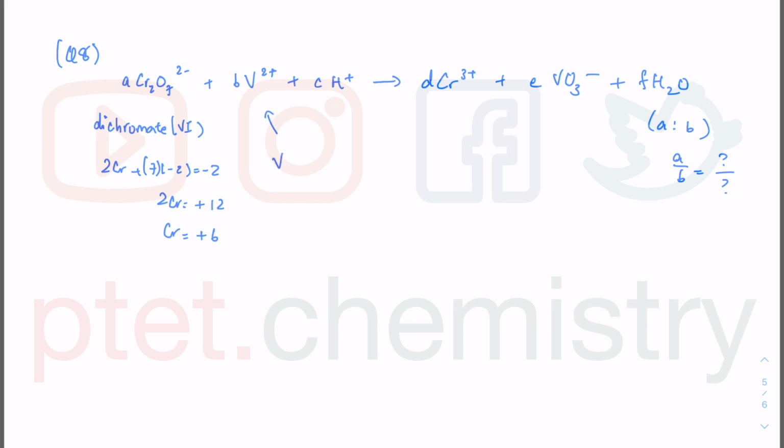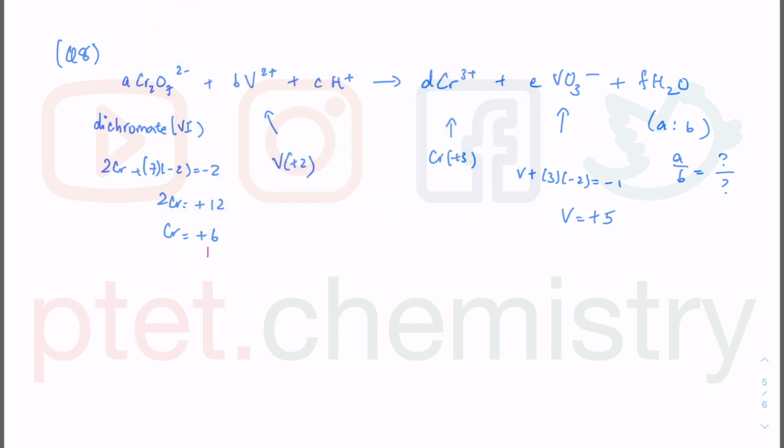The vanadium in V2+ is vanadium plus 2. The chromium in Cr3+ is chromium plus 3. In VO3-, the overall charge of the ion is -1. So you have vanadium plus 3 times -2 equal to -1. 3 times -2 is -6. Move to the other side, it is plus 6 - 1. Vanadium is going to be plus 5.